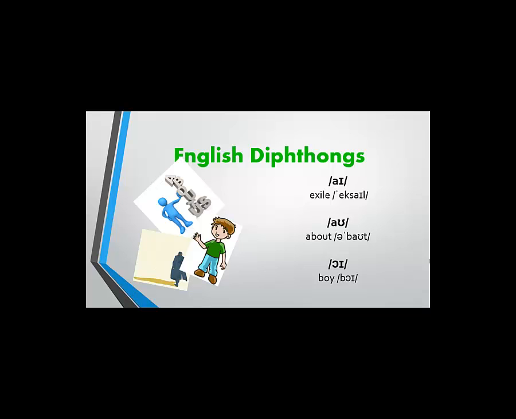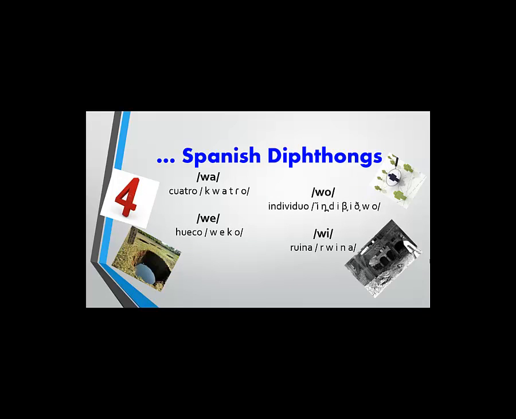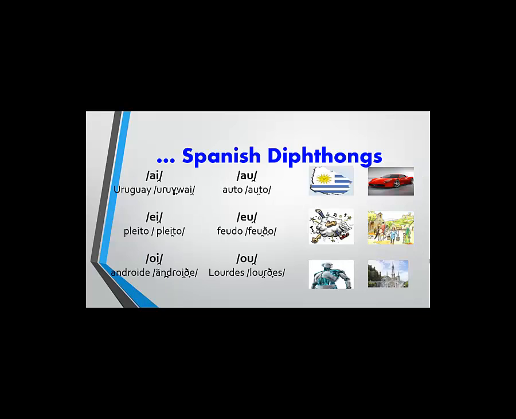O, about. Oy, boy. And in Spanish, the diphthongs are ya, media. Ye, hierro. Yo, alivio. Yu, diurno. Wa, cuatro. We, hueco. Wo, individuo. Wi, ruina. I, Uruguay. Ey, pleito. Oy, androide. Au, auto. Eu, feudo. Ou, Lourdes.